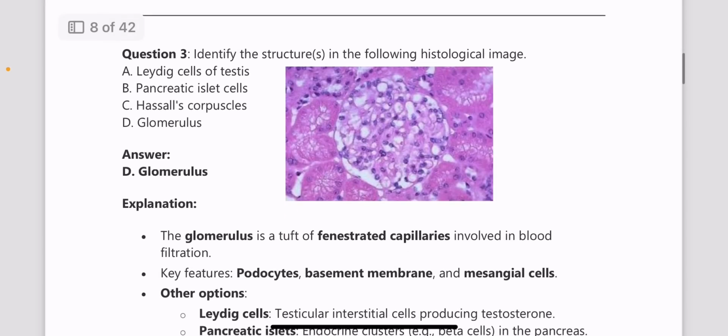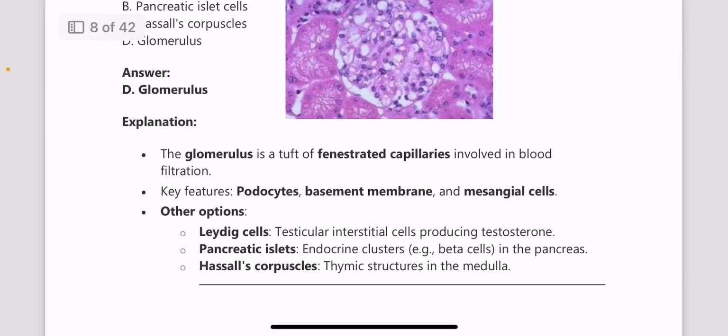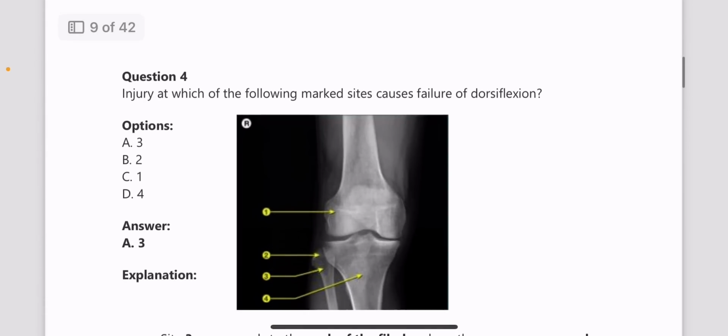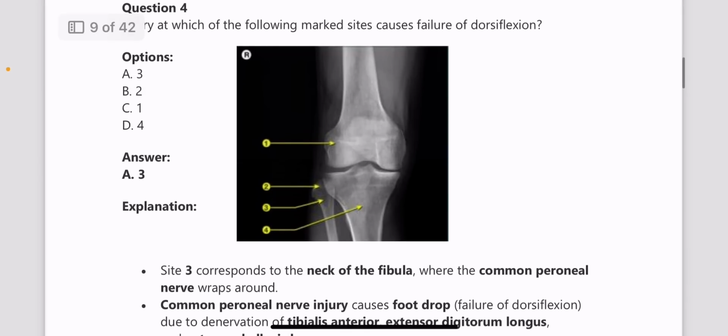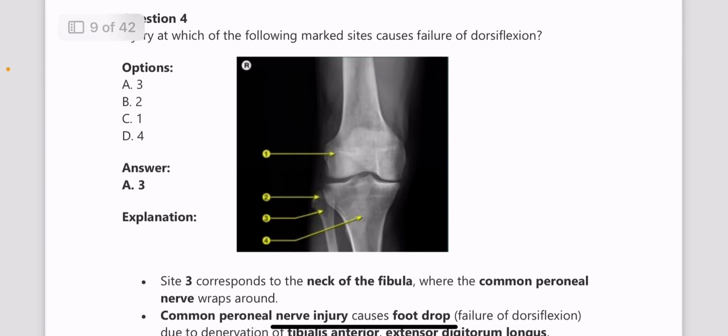Next question, identify the structure in the following histological image. So this is an image of a glomerulus. Every year one histological image will be coming up, so please go through them. They are quite easy and they'll fetch you good marks. Next, injury at which level of the marked site causes failure of dorsiflexion? Again regarding the nerve supply of upper limb or lower limb, every year 1 or 2 questions come. Here the answer is the common peroneal nerve, and site 3, which corresponds to the neck of the fibula. When an injury occurs at that site, it leads to failure of dorsiflexion.